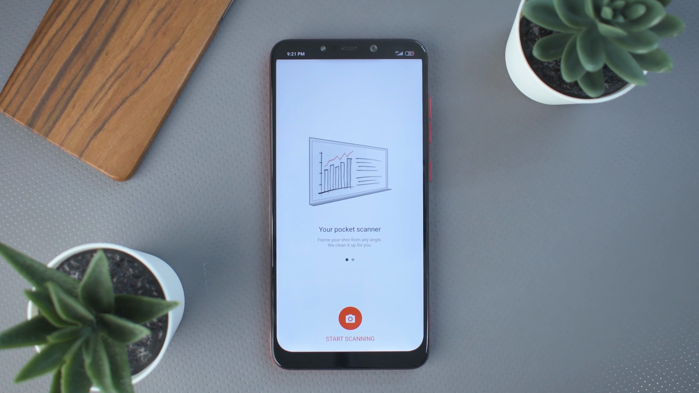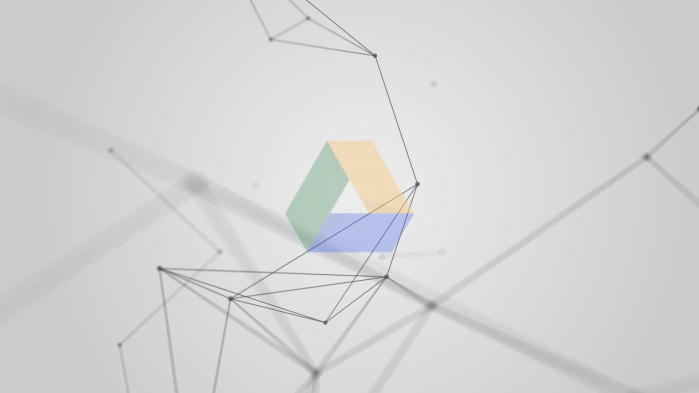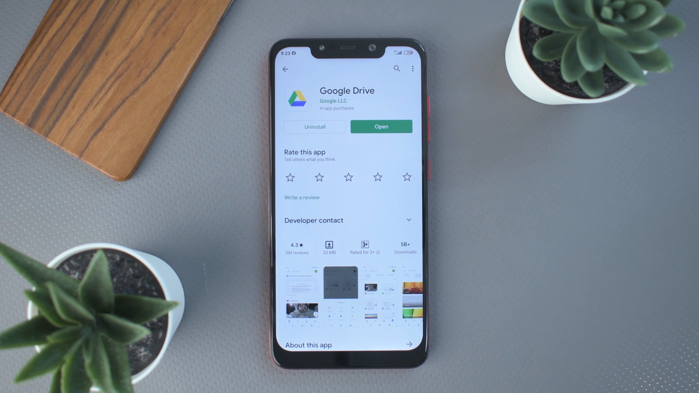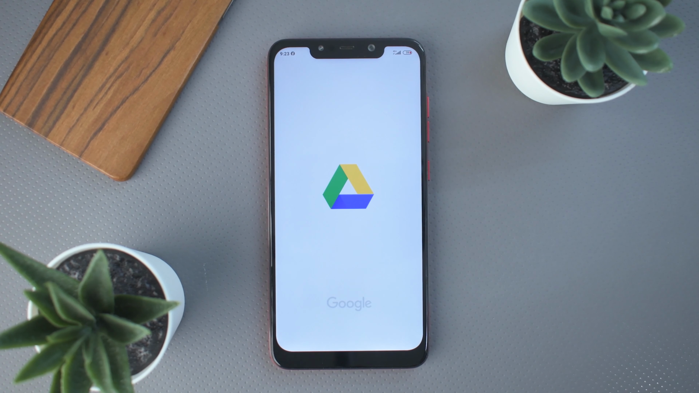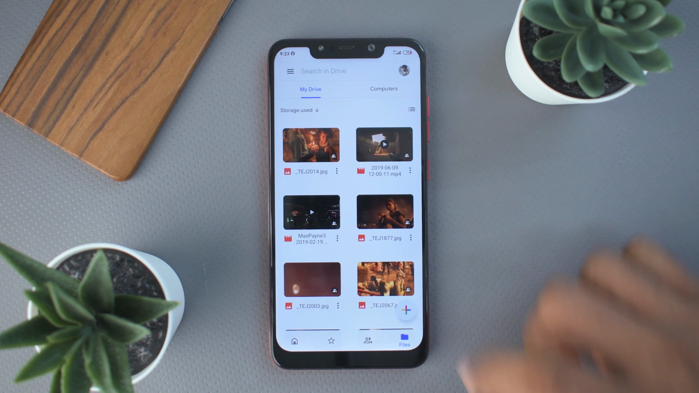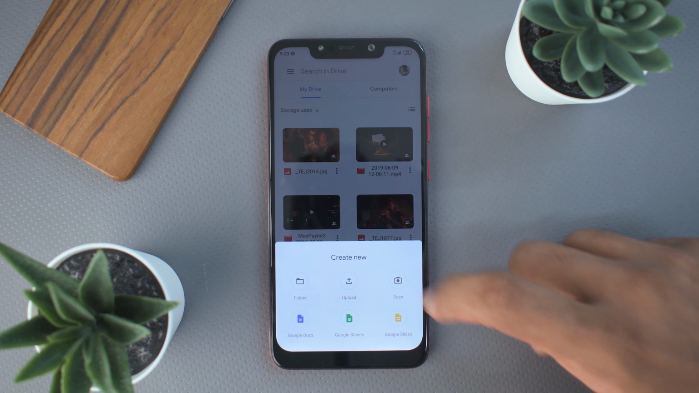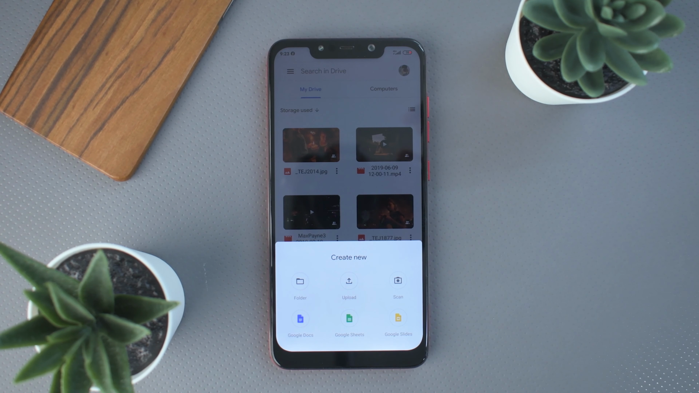Second, Lens by Microsoft. Third, Google Drive. Many of you may not know this feature in Google Drive, but it's available. Just open Google Drive, click on the plus sign and boom, there are features for scanning. I know it's not as good as Adobe Scan, but it gets the work done.